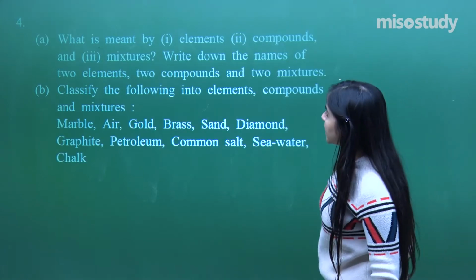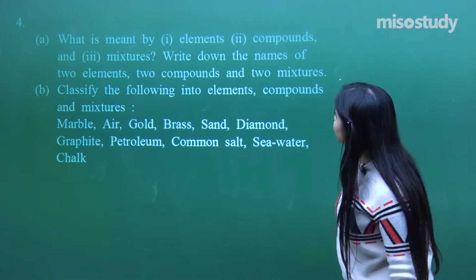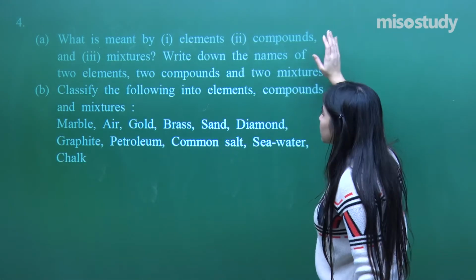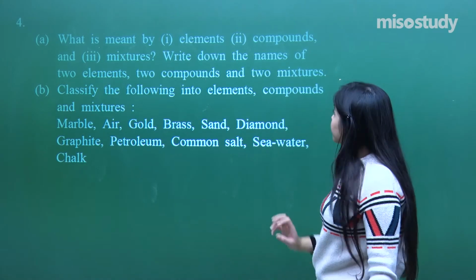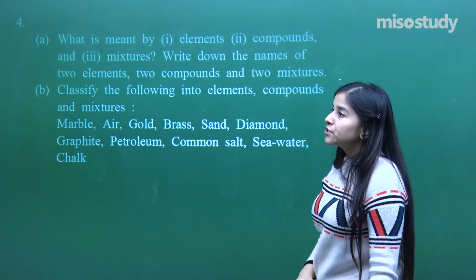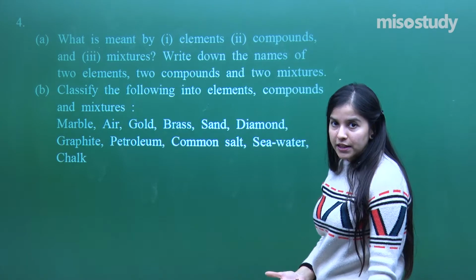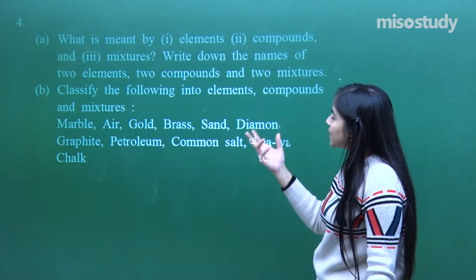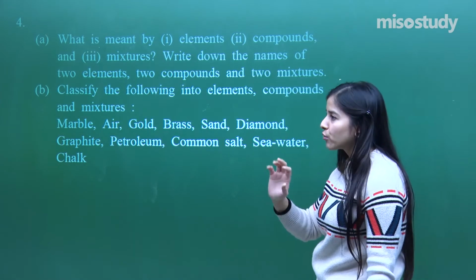comments over it. Now, question number 4, what is meant by elements, compounds? These are very, very easy terms, but again, some students face some confusion dealing with these terms. So what you need to do is, element. What is an element? It's a pure form.